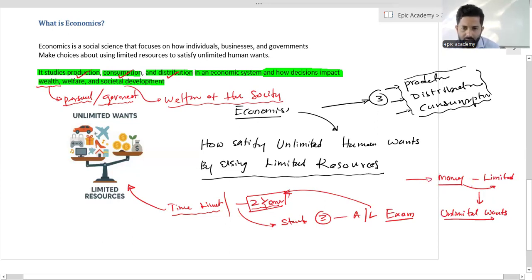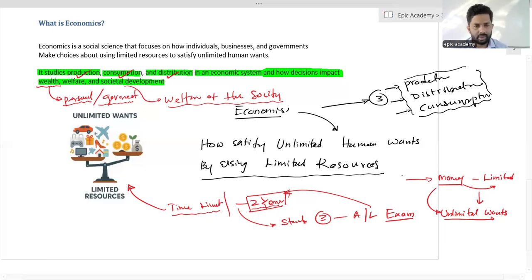So we have to choose what kind of utilization, what I am going to utilize first of all. What is the second one? Which one is going to be sacrificed for this one? So you have to take some decisions related to consumption activities, related to the production activity, and related to the distribution activity.